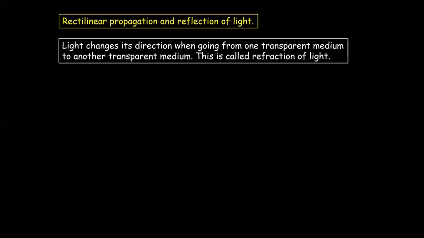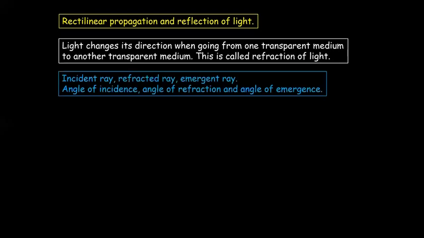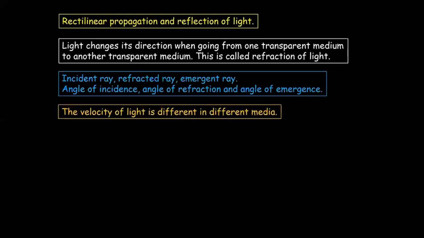I had given you one diagram to draw as homework, and in that diagram, we had got three rays: incident ray, refracted ray, emergent ray. And if you can recall the three angles, the angle between the incident ray and the normal, called the angle of incidence; the angle between the refracted ray and the normal, called the angle of refraction; the angle between the emergent ray and the normal, called the angle of emergence. Then we also understood the reason why it happens. The reason is that the velocity of light is different in different media. Light travels with different speeds in different media. That is why it changes.